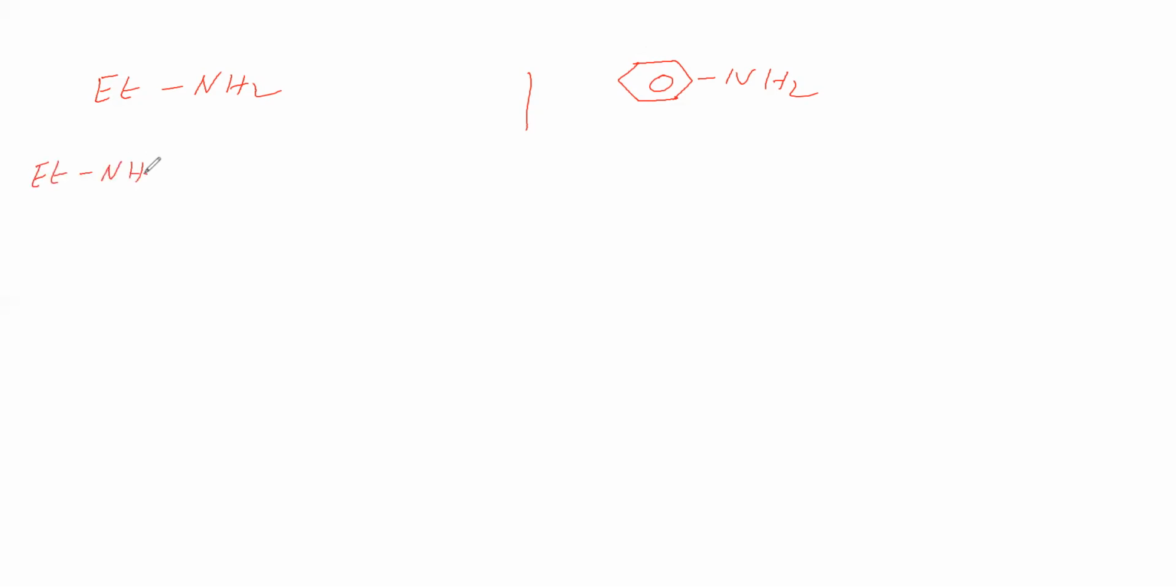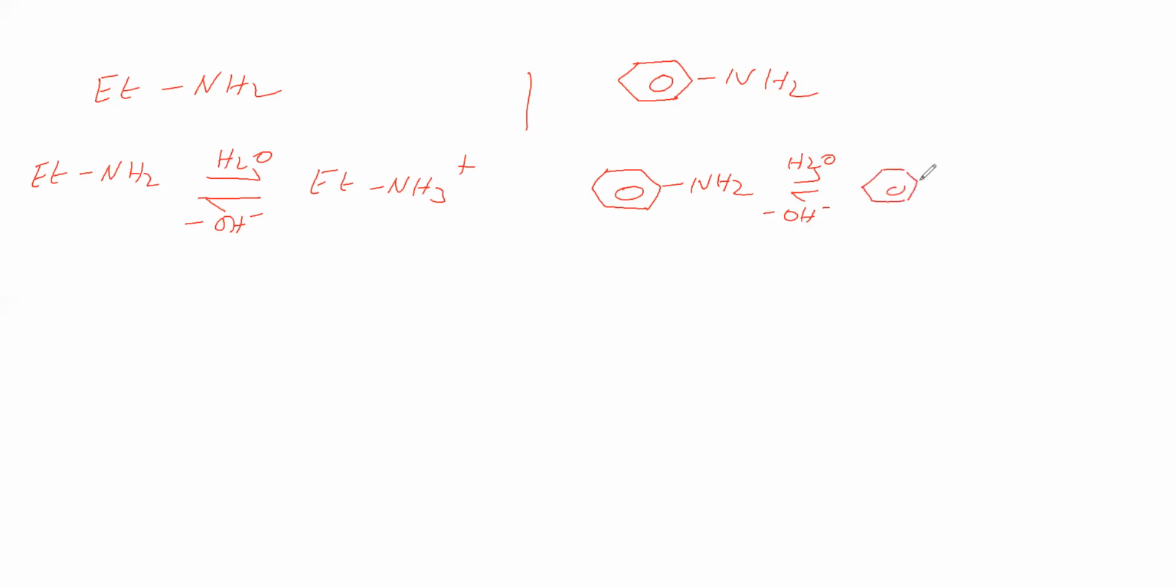Now ethylamine is taking H plus from water. Then water becomes OH minus, and ethylamine becomes an ethyl ammonium ion, EtNH3 plus. Now we'll take aniline. This aniline takes H plus from water, then water becomes OH minus, and aniline becomes anilinium ion. So now we will see regarding these two which is having more basic strength.